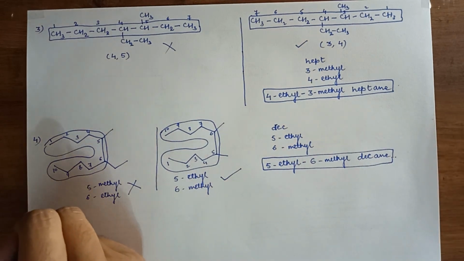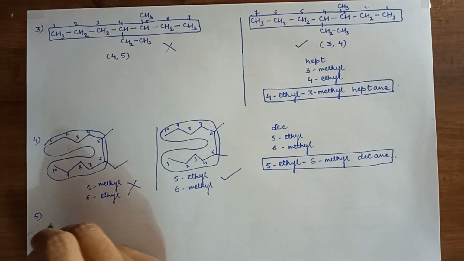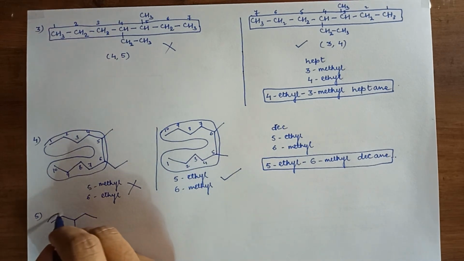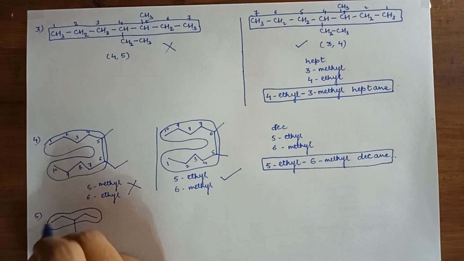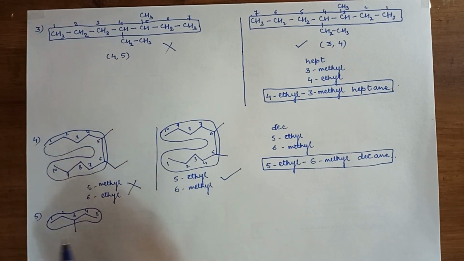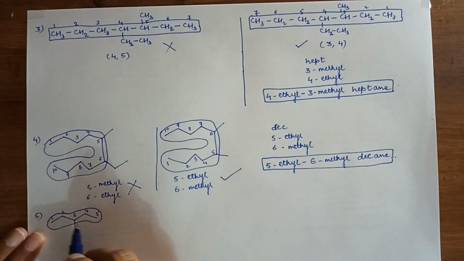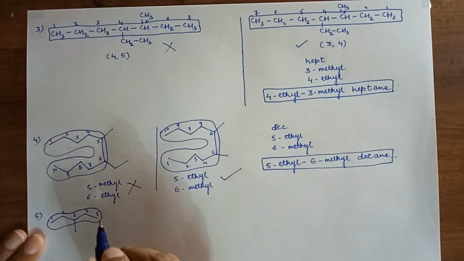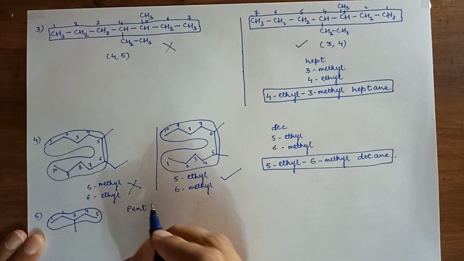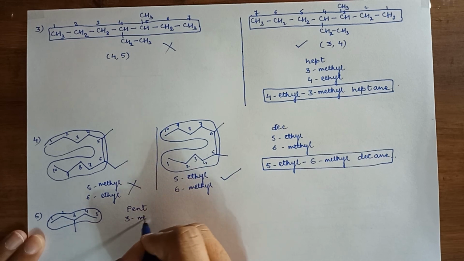Fifth example, the simplest one I am taking. Take the longest carbon chain. This is my longest carbon chain. Numbering 1, 2, 3, 4, 5. You can go in this way or in this way, because in both the scenarios the branching is coming at position 3. 1, 2, 3, 4, 5. 1, 2, 3, 4, 5. So this is the word root 5 carbon, that is pent, branching 3-methyl.